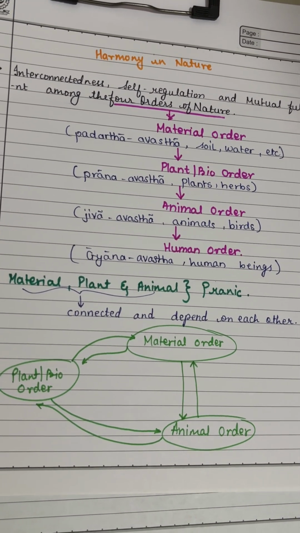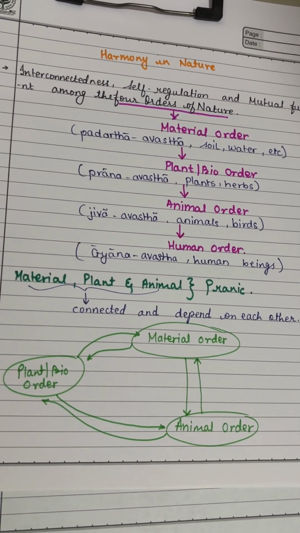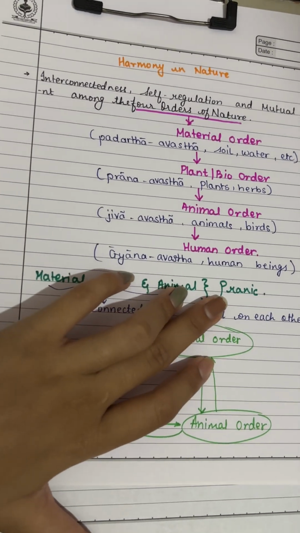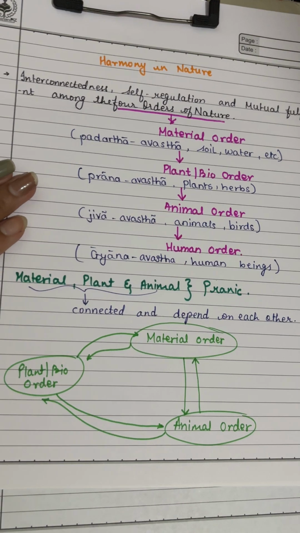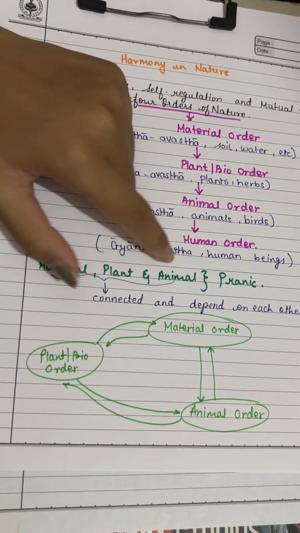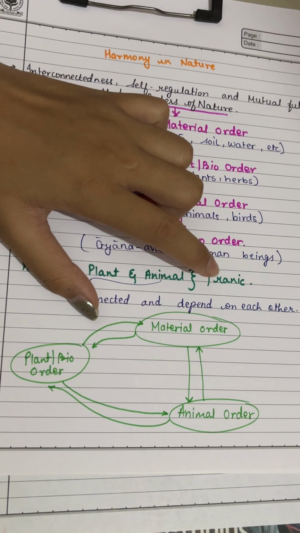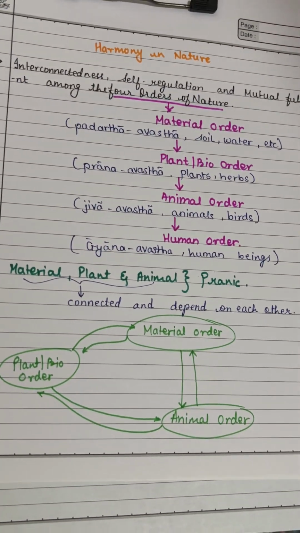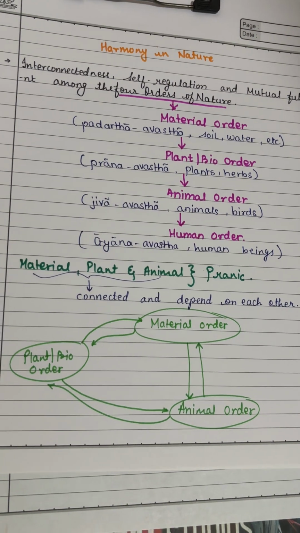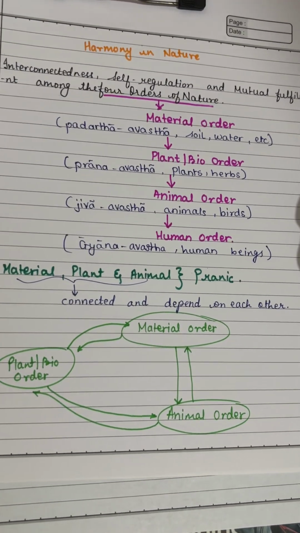So the material and pranic orders help each other to coexist peacefully. Pranic, as I said before, is the word made by the material, plant and animal orders together.